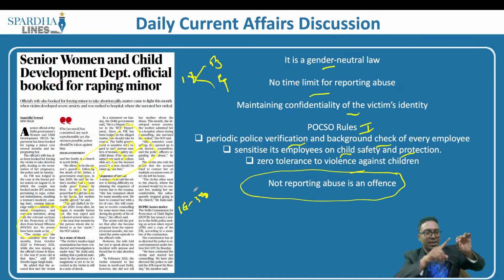So a girl who is less than 18 years of age might have consented to engage in a sexual intimate relationship, but she does not have this right because the law bans it, which means even if she gives consent, this is not taken as consent and is considered statutory rape. In that case, there have been a large number of convictions where a girl has given consent, the boy and girl have engaged in a physical intimate relationship, both are less than 18 years of age, but the boy is convicted.